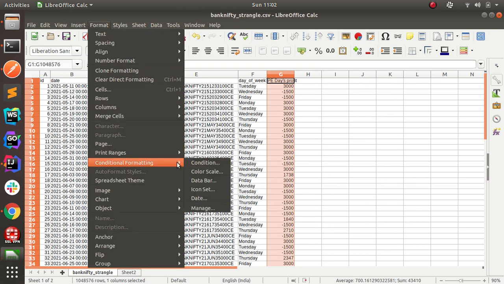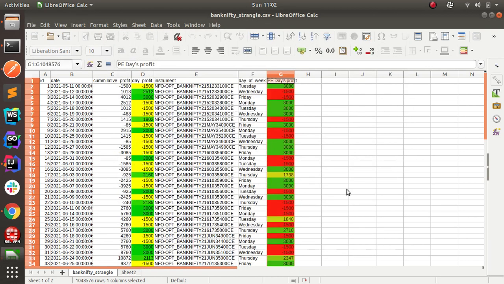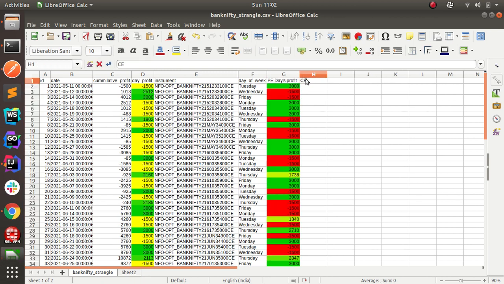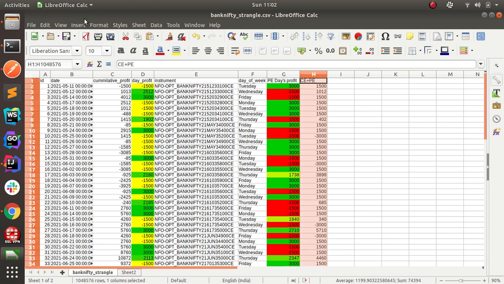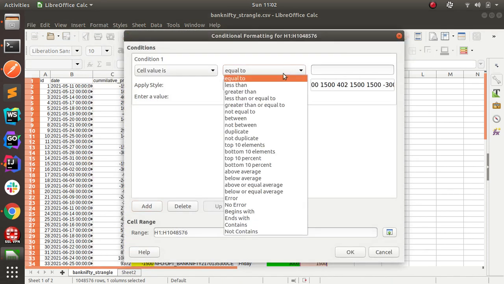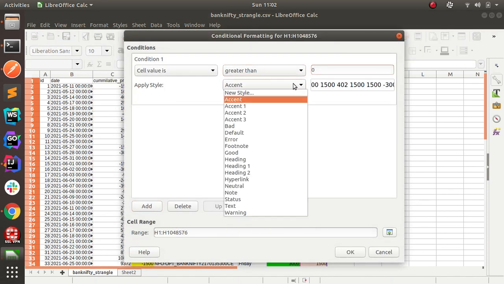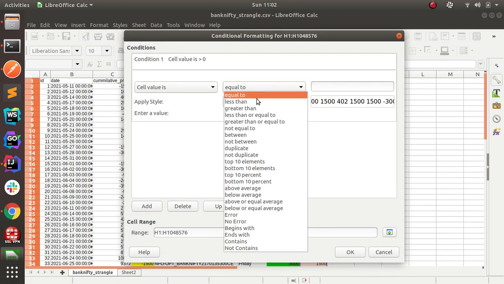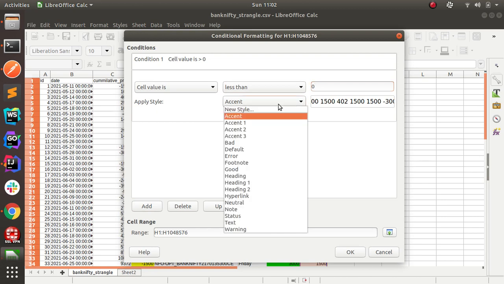There are many chances that the stop loss may hit on one side, but we may get profit on the other side. So this is how it is. Let us add CE plus PE. At the end of the day we can see whether we will be in profit or not. CE plus PE. Greater than 0 is good. Less than 0 it's bad.